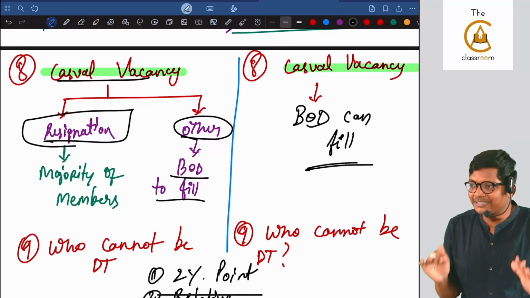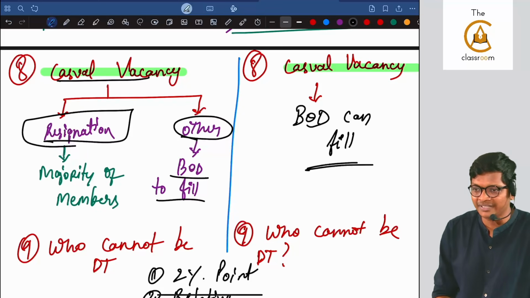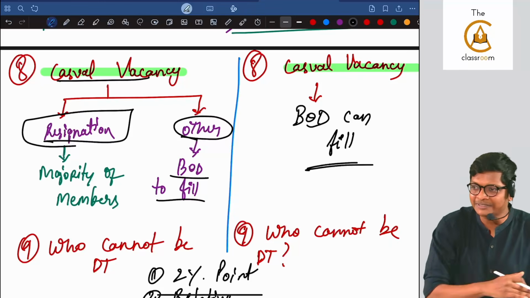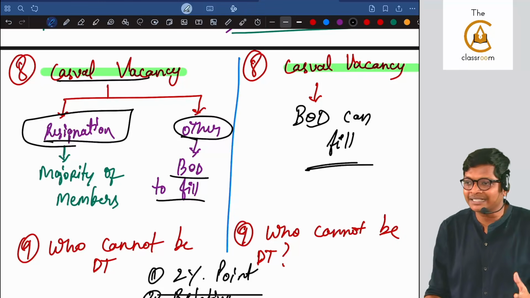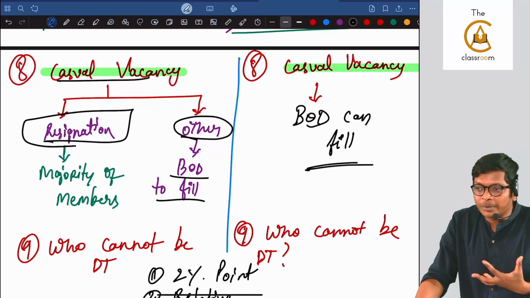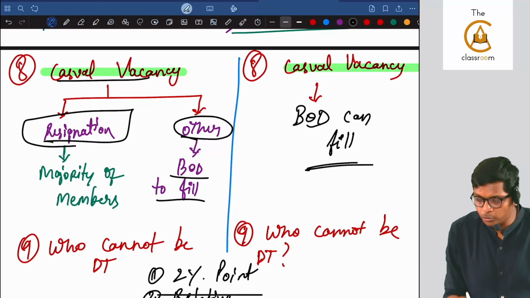So if there is resignation, we won't allow the board to fill the vacancy. Otherwise, what will the board do? Slap the auditor, he resigns. Slap the debenture trustee, he resigns. Take the gun, he'll get scared and resign, and then I will appoint somebody else. Now the board gets supreme power.